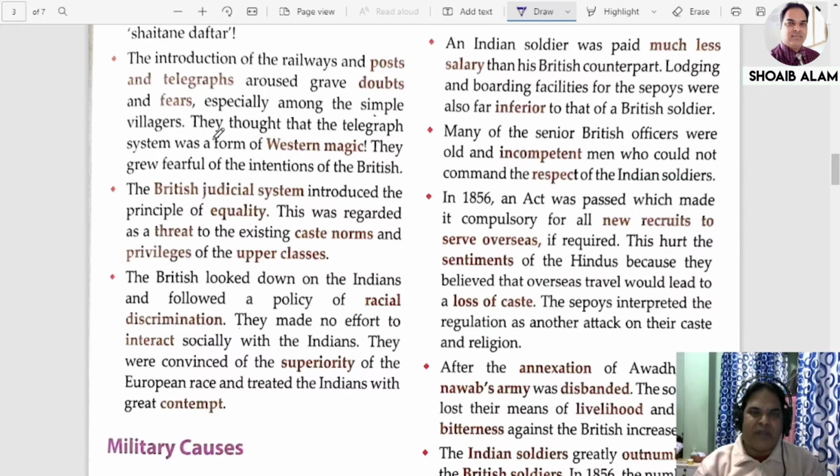So this type of rumor was spread among the people, and that brought fear in the minds of simple villagers. They thought that they were going to lose their previous sanctity and their position in the society. So slowly and gradually, with the introduction of railways, post and telegraph, the fear started to grow higher and higher, and the people of the society thought that the Britishers were intentionally trying to play with our religion also.